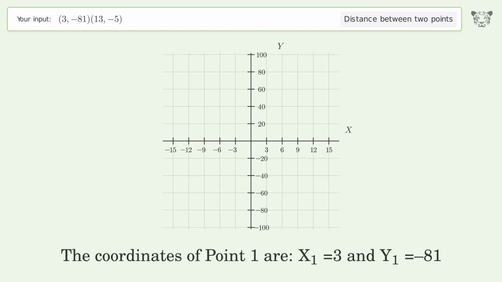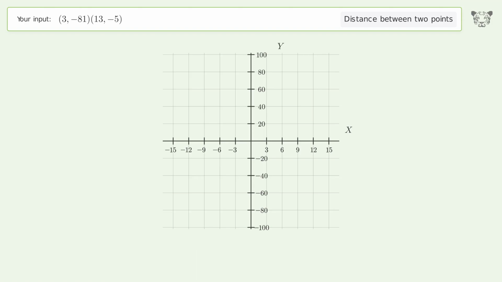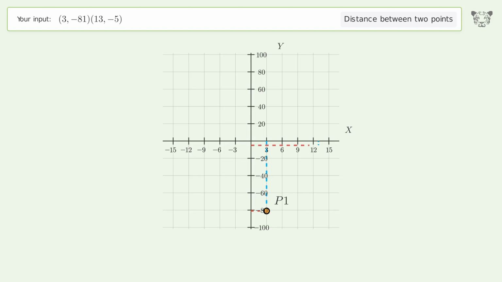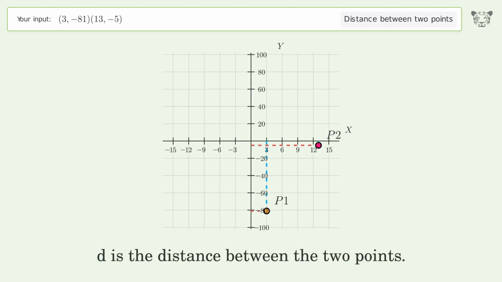The coordinates of point 1 are x1 equals 3 and y1 equals negative 81. The coordinates of point 2 are x2 equals 13 and y2 equals negative 5. D is the distance between the 2 points.